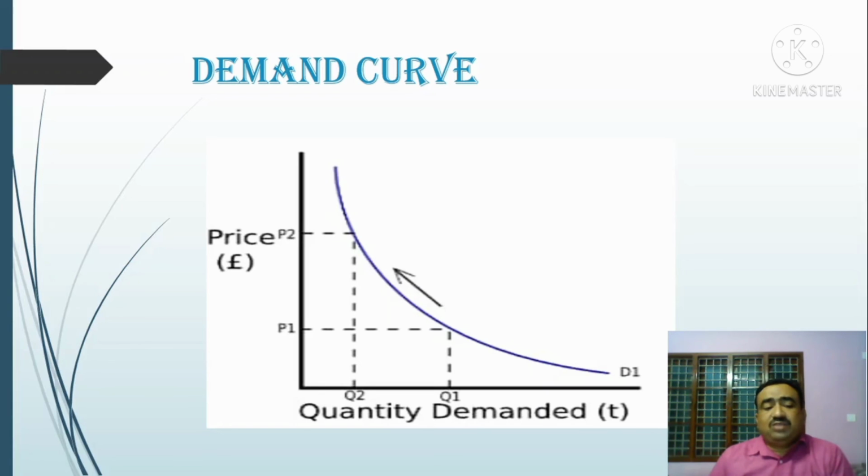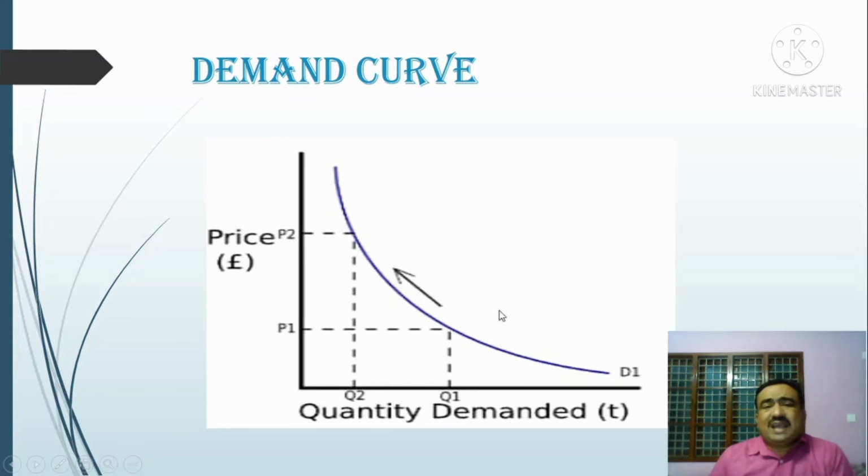Suppose the price of electricity rises from rupees 2 per unit to rupees 5 per unit, its consumption will be restricted only to lighting purposes. That is, if the price of electricity per unit rises, automatically our demand will come down. So this is a reason for the demand curve sloping downward from left to right.